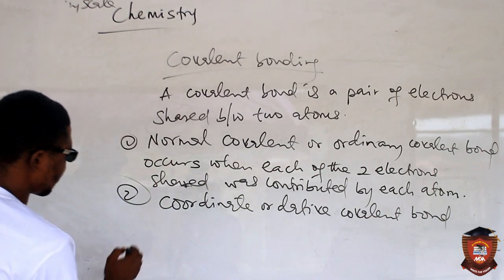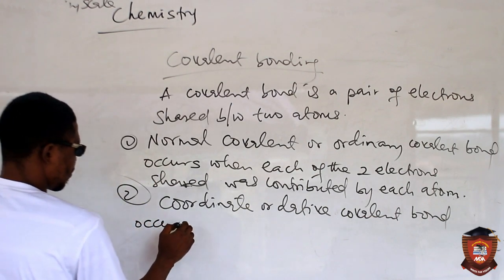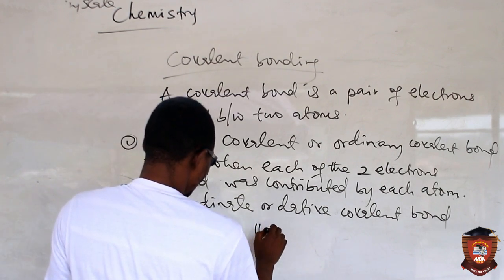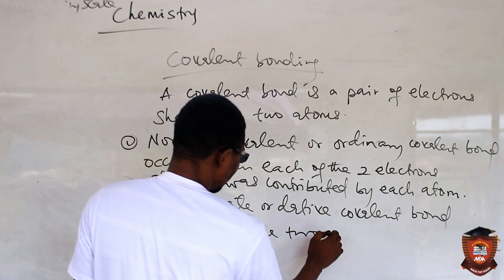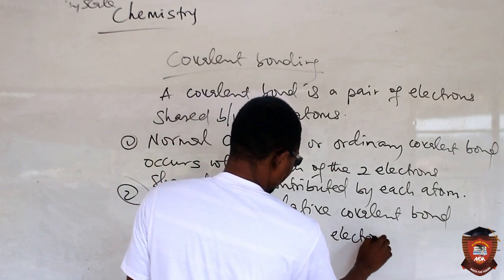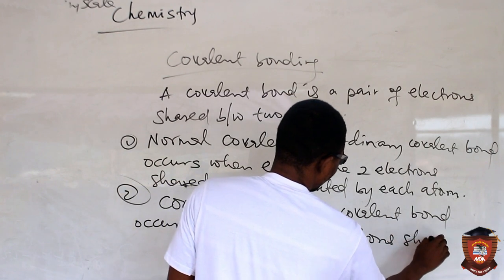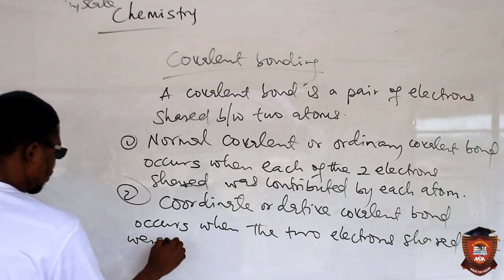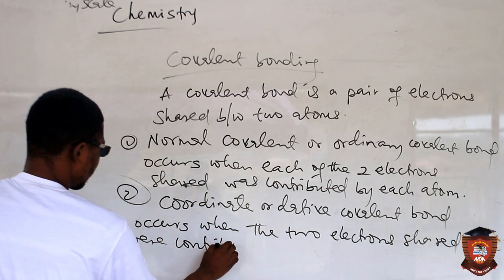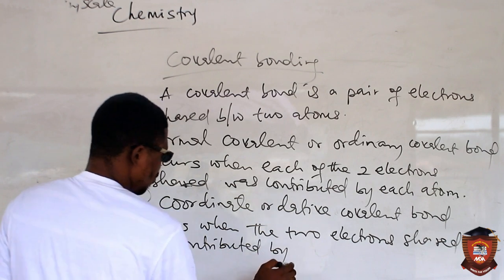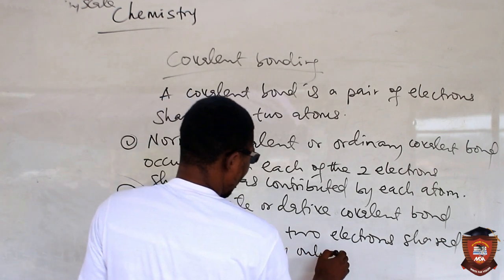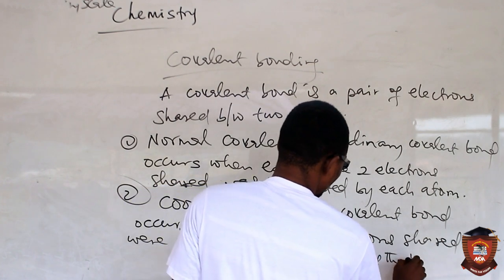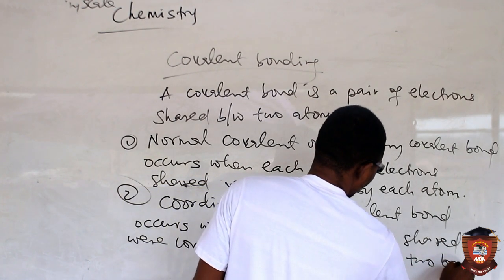When does this one occur? This one occurs when the two electrons shared were contributed by only one atom, only one of the two bonding atoms.